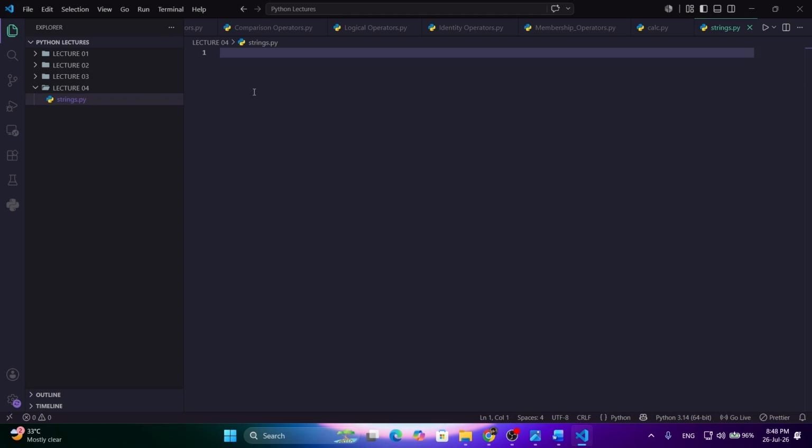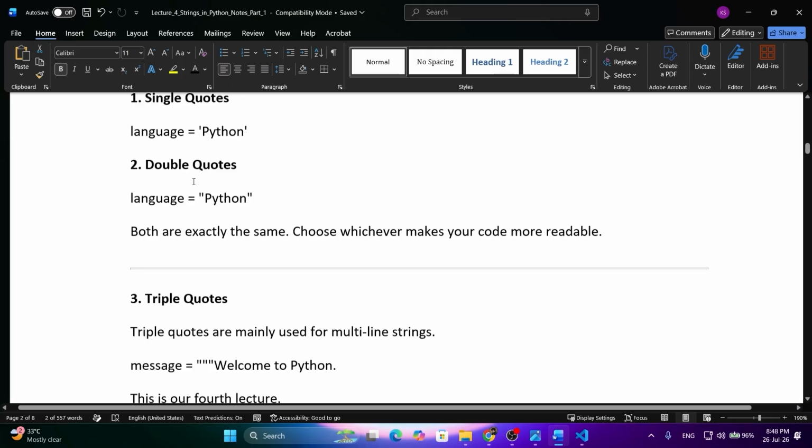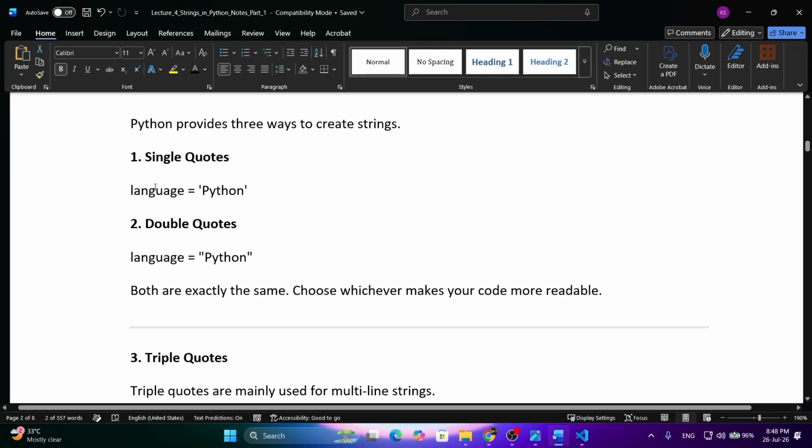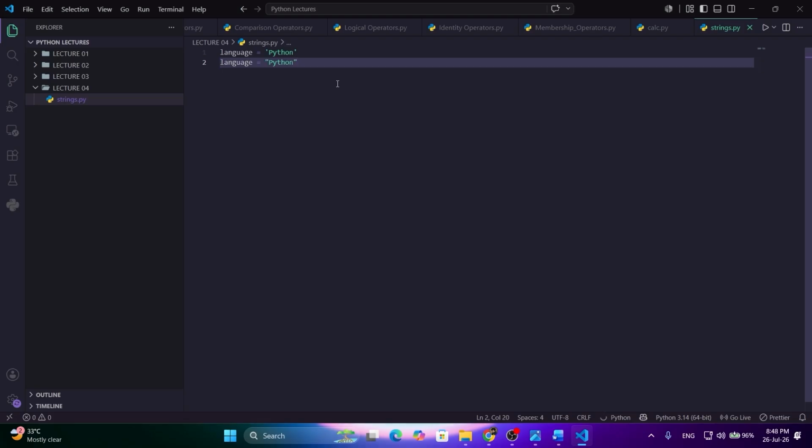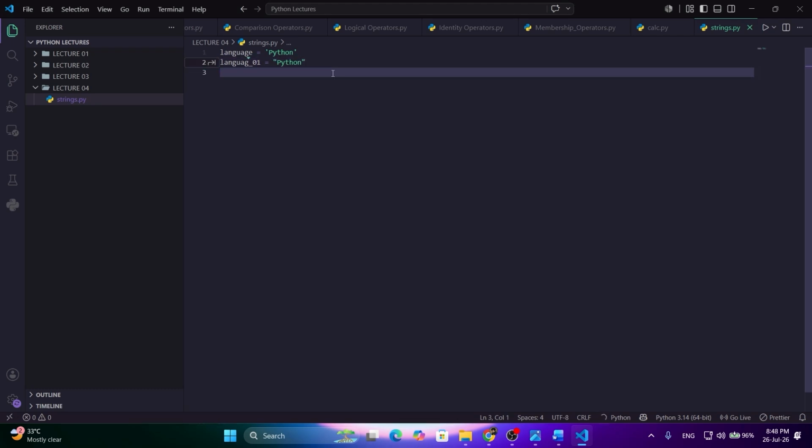I will create one variable here. Let's say I will take it from here only. I will execute this one, firstly with single quotes, and then with double quotes. I will change the variable name here because two variables can't have the same name in the same file. So I will name it language underscore 01, or you can name it anything. I have named it like this, then press enter.